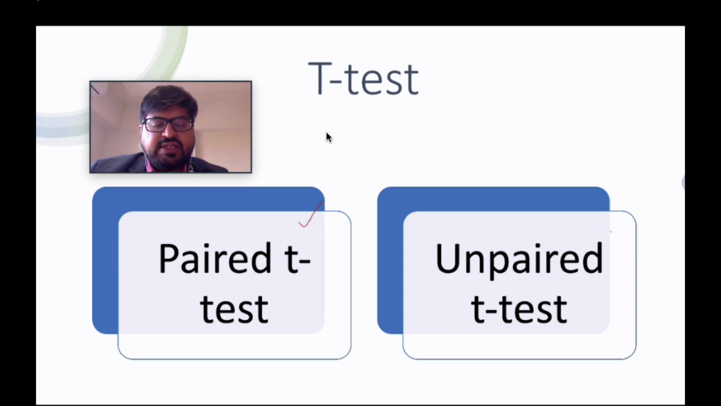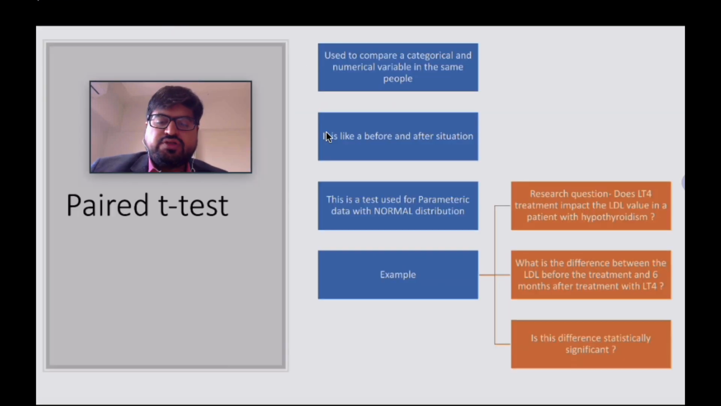You have paired t-test and you have unpaired t-test. The paired t-test is used to compare a categorical and numerical variable in the same set of people. It's like a before and after situation, right? So before the intervention and after the intervention. Let's say the blood pressure of a group of people before you give telmisartan and after you give telmisartan, right? That's a paired t-test.